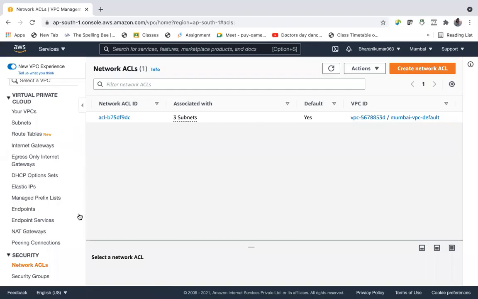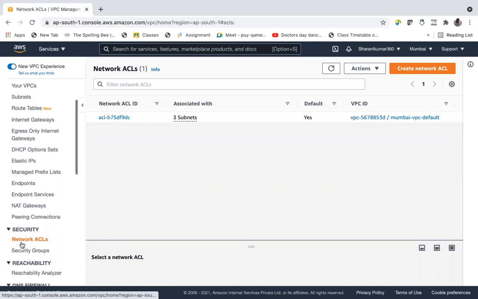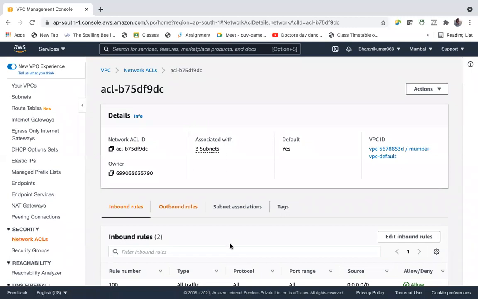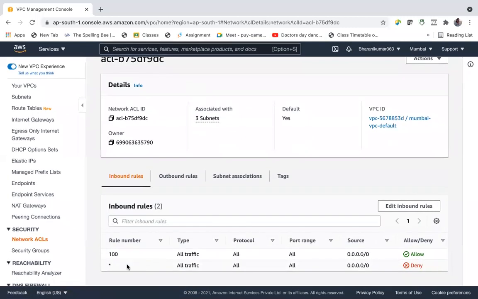And if you go and see here, NACLs, yeah, this is the NACL, the NACL ID. See, there is rule number 100. All the traffic is allowed, and there is also a rule with an asterisk, which means everything.